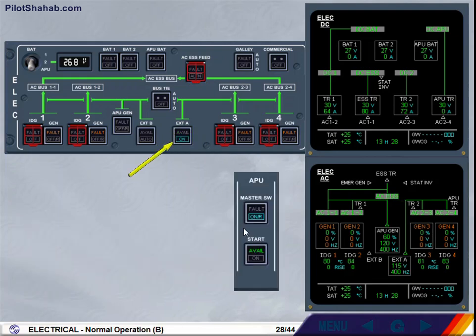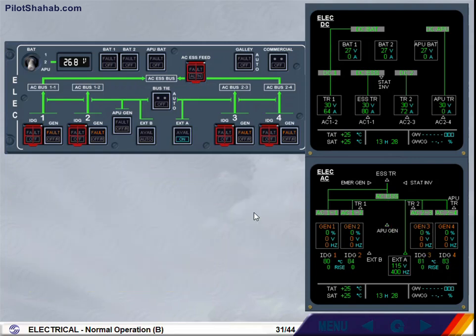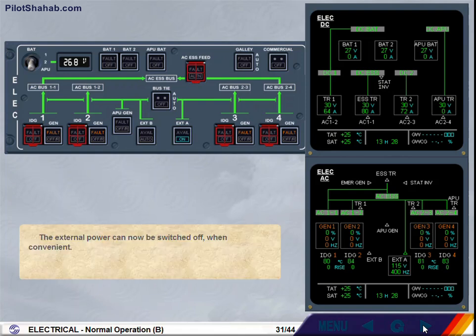The on light comes on in the external power push-button switch, and the green lines to the right AC buses indicate that external power has taken over from the APU for the right side of the network. We can now shut down the APU. Switch off the APU. The external power can now be switched off when convenient. Switch the external power off.